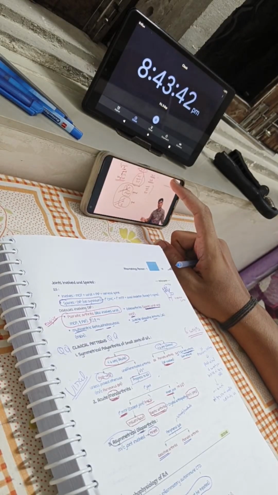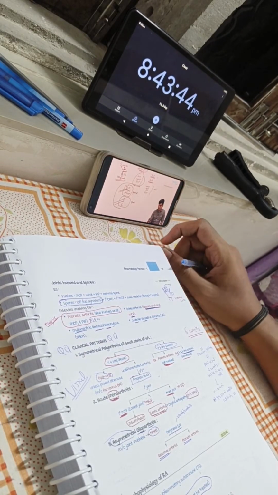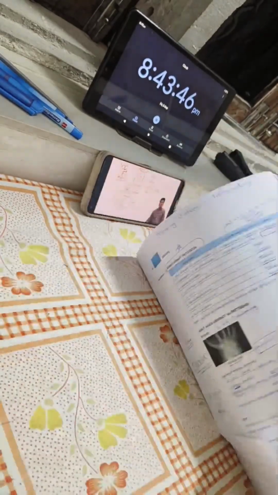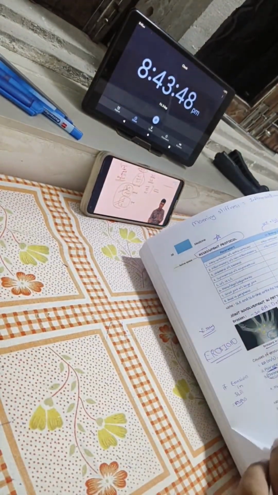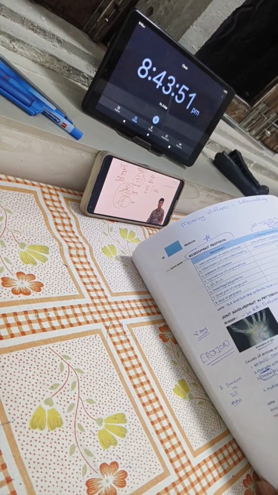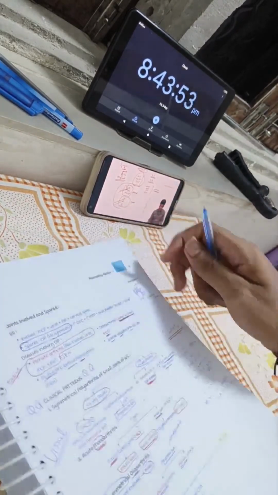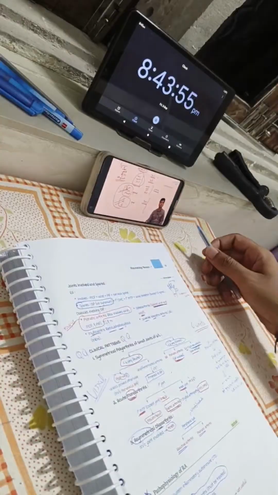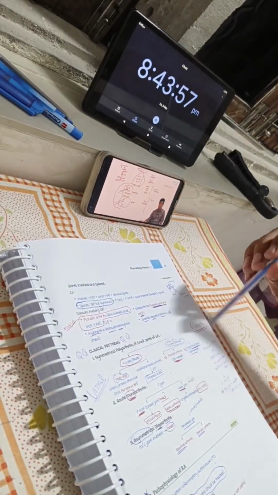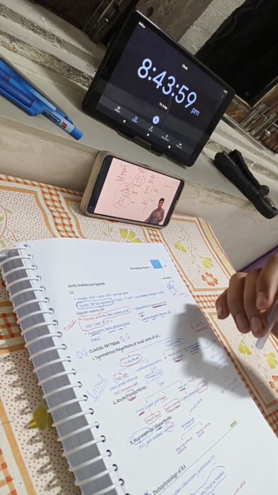Psoriatic arthritis actually produces such amount of arthritis, and as I told you again, this is an erosive arthritis. Correct. So these patterns and the more number of patterns should be clear. Now what you should not miss out here is what are the conditions where the DIP joint is getting involved. So one condition I told you where the DIP joint is getting involved: psoriatic arthritis. Can you tell me another condition?